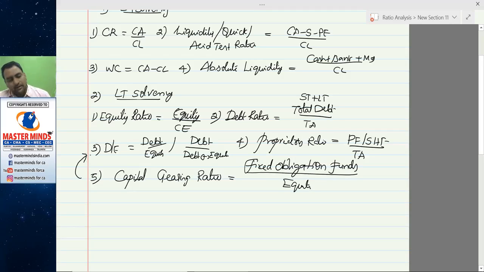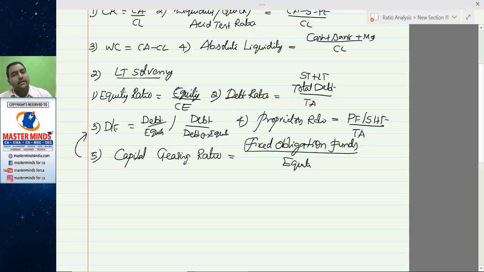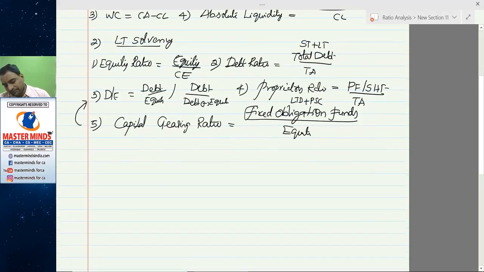It is similar to debt equity ratio. The only difference is while you are calculating debt equity ratio, only long term debt is taken. While you are calculating the capital gearing ratio, long term debt and preference share capital is taken. So both preference and long term debt are considered as external sources.